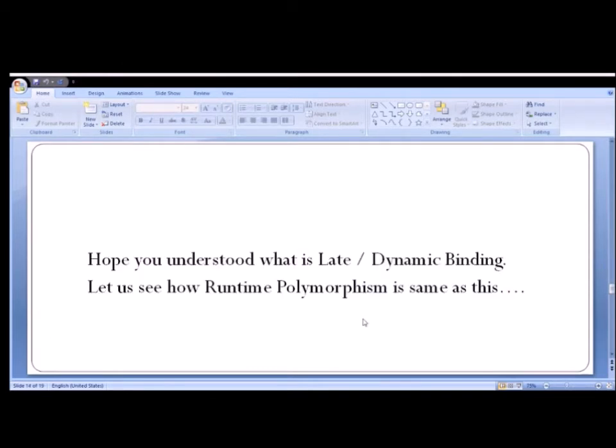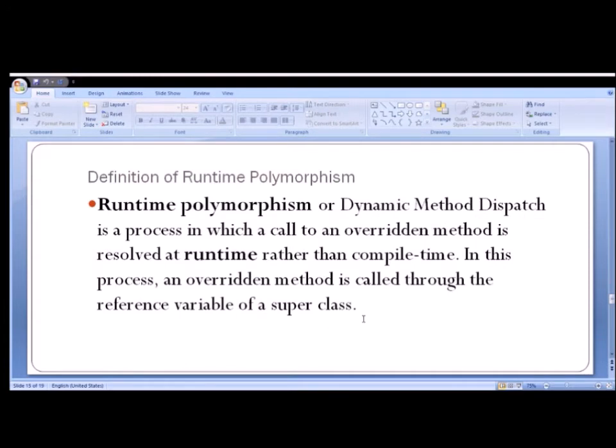Hope you understood what is late or dynamic binding. Let us see how runtime polymorphism is the same as this. First, let us review the definition of runtime polymorphism. It is also known as dynamic method dispatch. This is a process in which a call to an overridden method is resolved at runtime rather than compile time. In this process, an overridden method is called through the reference variable of the parent class or superclass.